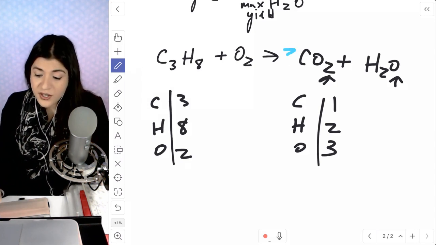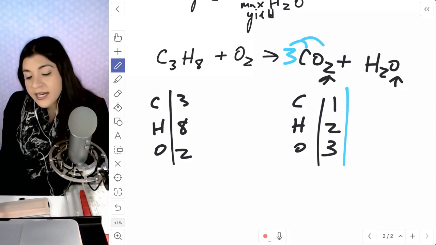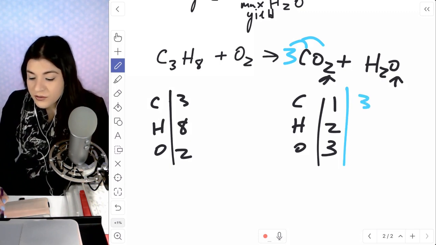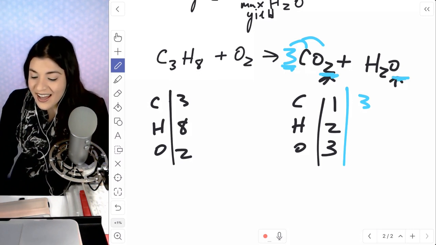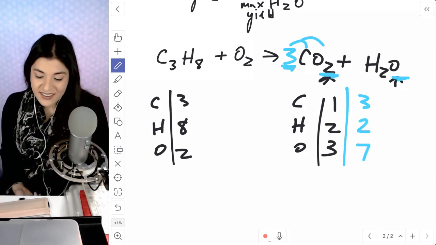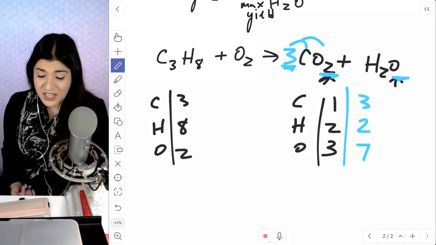of here, distributing and seeing how that changed. So now we have 3 with our oxygen. This is 3 times 2, giving us 6, plus this extra 1, giving us 7. And we're still not balanced just yet. Let's balance out the hydrogen. I always leave oxygen to the end.